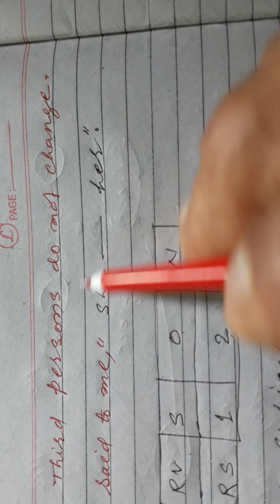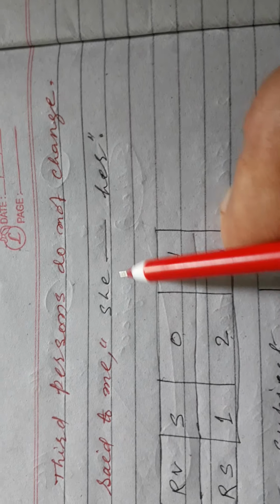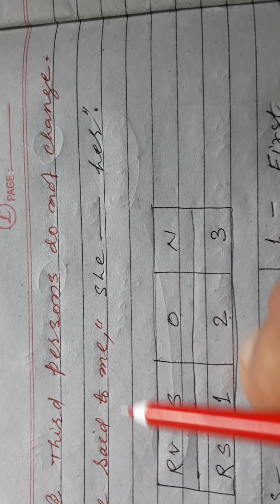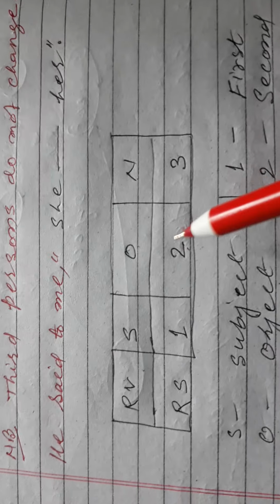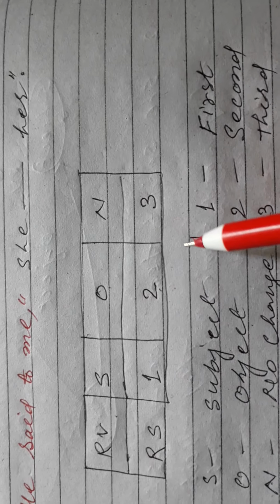Now boys, see how the third person works. In case of third person, there is no change that takes place. Suppose that he said to me, she and her, there is no change. For example, there is a SON formula I am going to describe over here.